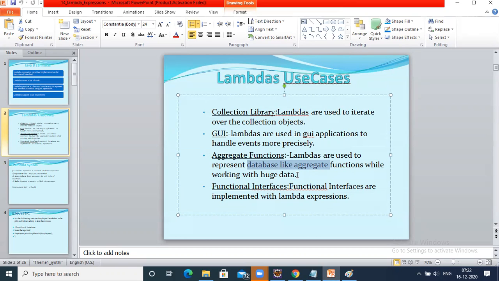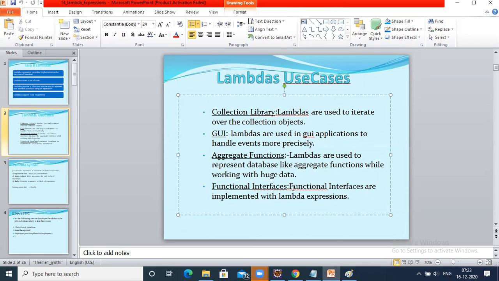Java people have introduced Java 8 streams, which provide lots of methods, and we can work with those directly like Java programs only. We need not remember SQL query syntax. That is a little bit of benefit. It has both cons and pros. To a certain extent we can use aggregate functions instead of hugely depending on database queries.